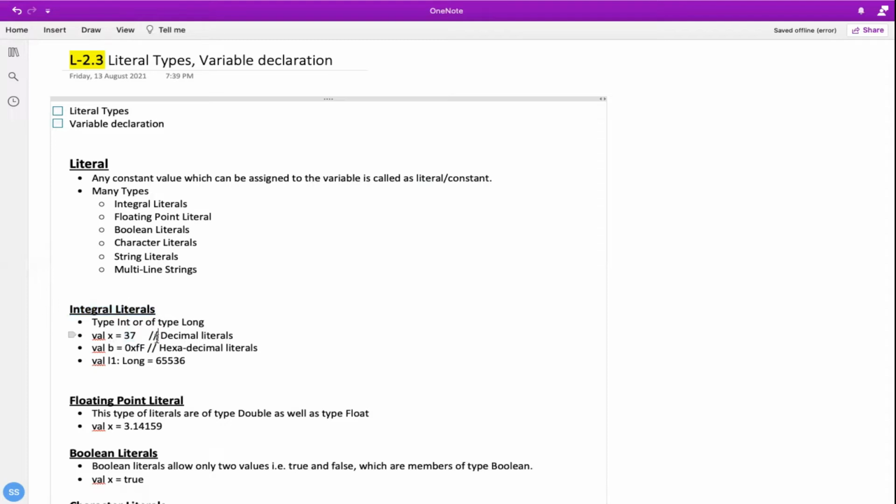It can contain decimal values, decimal literal, it can be hexadecimal, it can be even long.